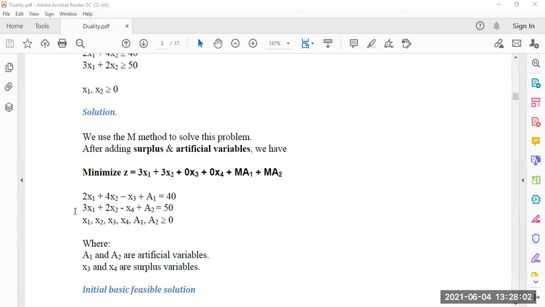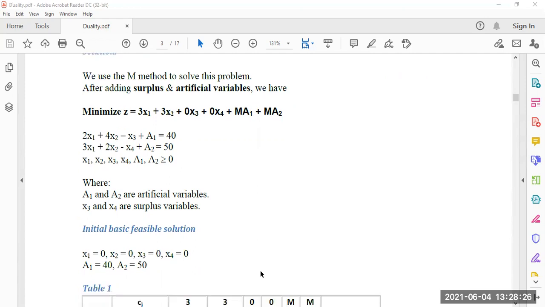So the inequations become equations: 2x1 plus 4x2 minus x3 plus a1 equal to 40, 3x1 plus 2x2 minus x4 plus a2 equal to 50. All these xi and ai are greater than or equal to 0, where a1, a2 are the artificial variables and x3, x4 are the surplus variables.